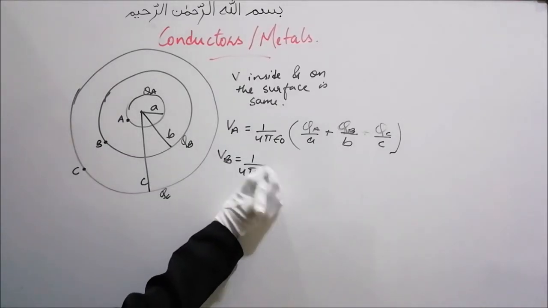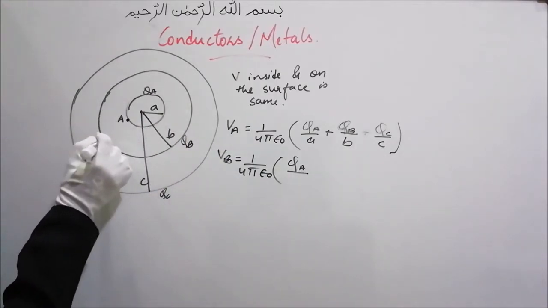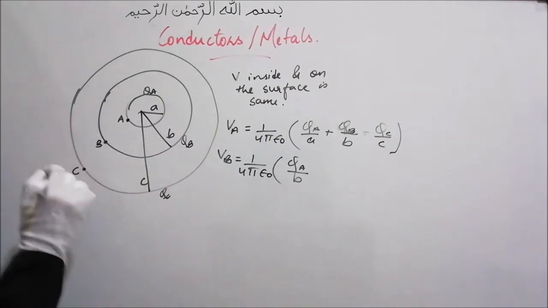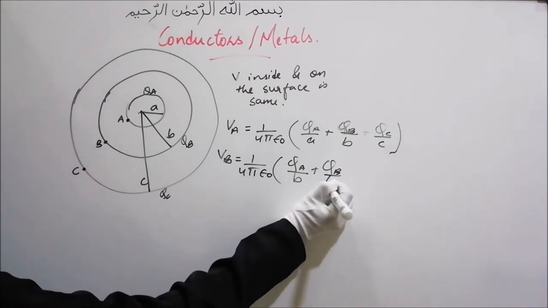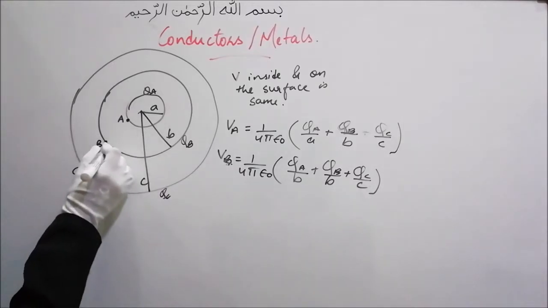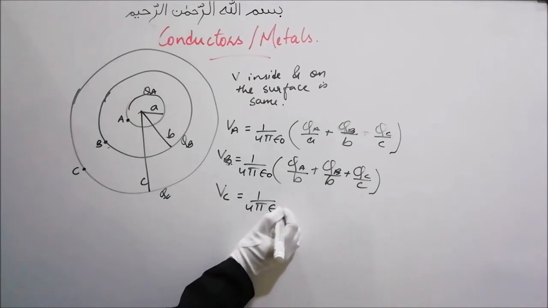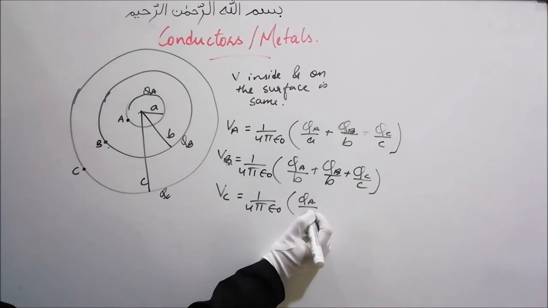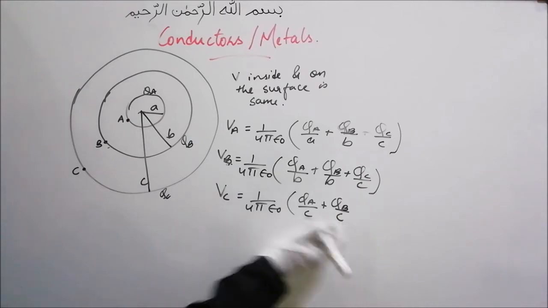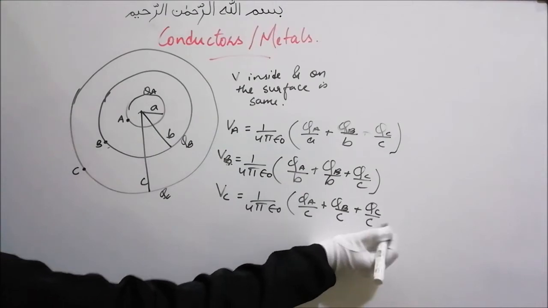Let's find the potential at point B. That will be 1 by 4 pi epsilon naught times: due to QA, because point B is now outside the QA surface, QA upon the distance, which is B, plus QB upon B, plus QC upon C, because for QC point B is inside the surface. And the potential at point C will be 1 by 4 pi epsilon naught times QA upon C, because for QA the distance is C, plus QB upon C, for QB also the distance is C, plus QC upon C.